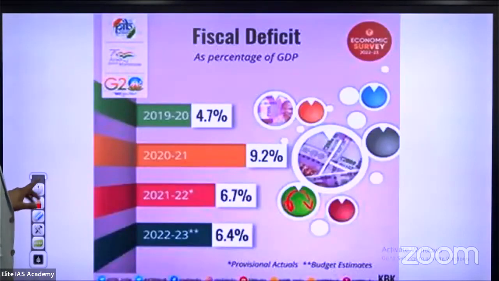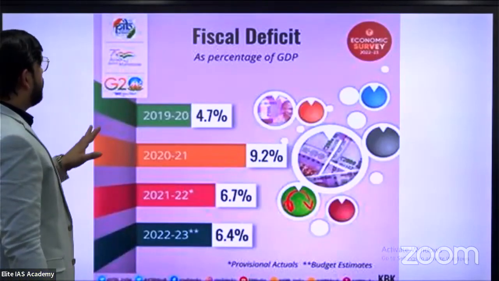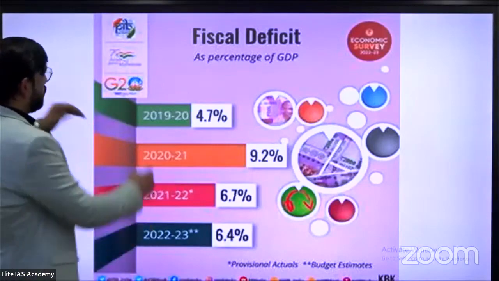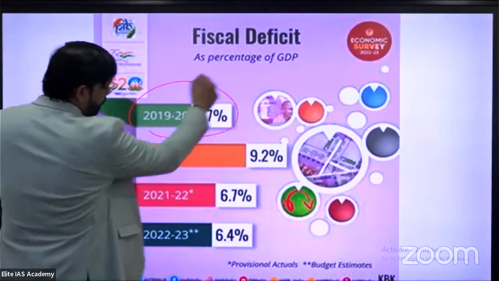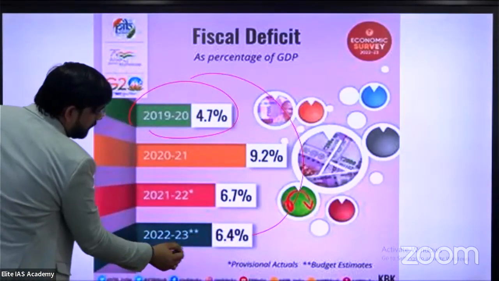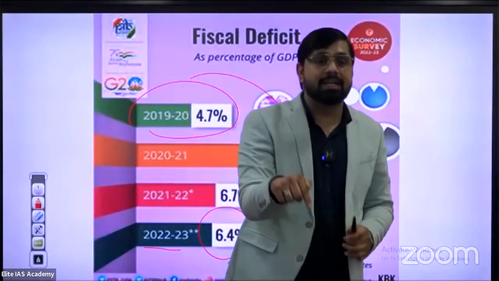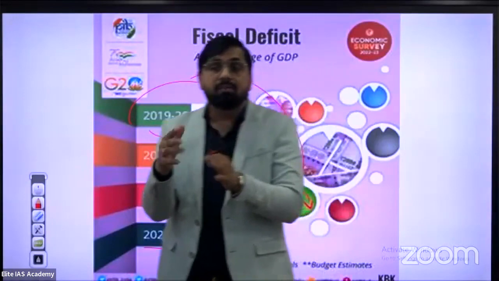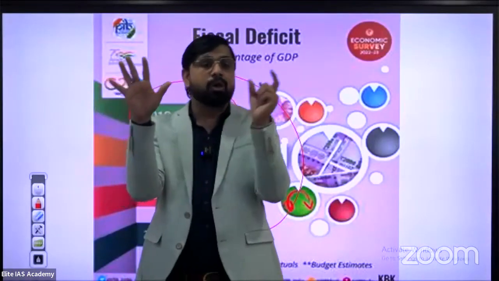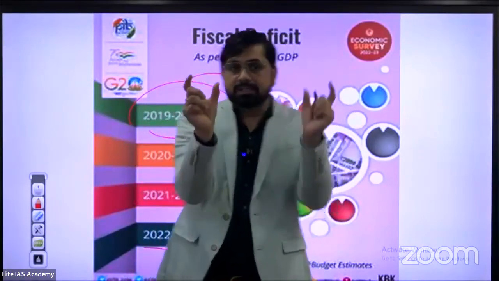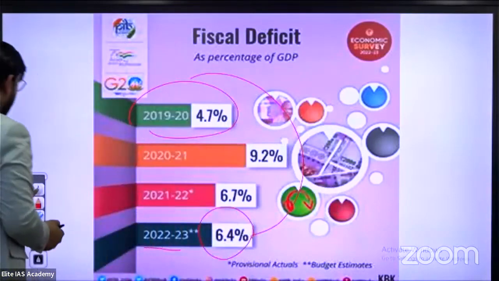What about fiscal deficit? We have already discussed it. Fiscal deficit in 2019-20 was 4.4%, and in 22-23 it is 6.4%. Please tell me about the upcoming financial year: the expected fiscal deficit is 6% to 6.8%. Next,